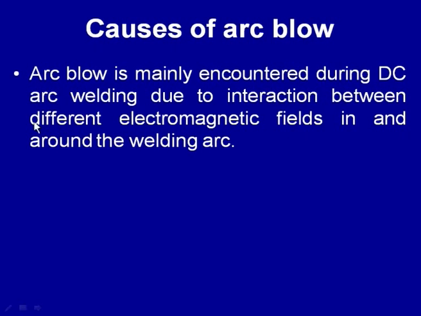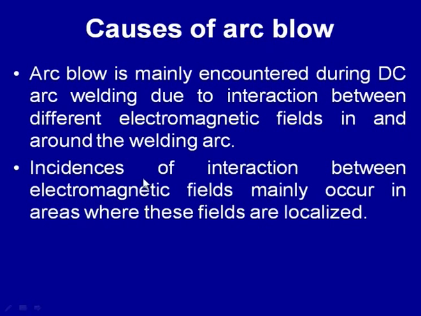Not all types of arc welding processes experience this deflection of the arc, but it is mainly encountered when DC current is used. Here the DC current maintains its direction and magnitude during the welding. So, whatever electromagnetic fields are set up during the welding, if they interact, then the chances for the deflection of the arc from its intended path increase.